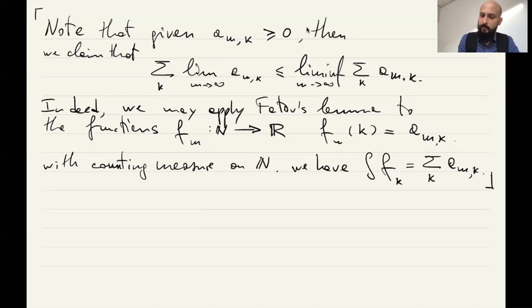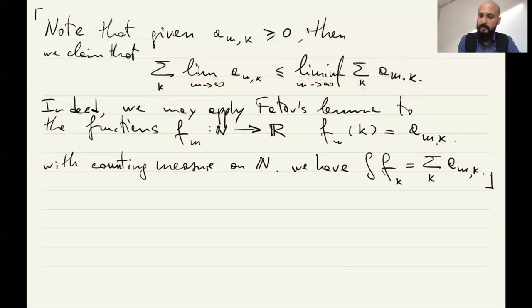So in this space N with the counting measure, we can apply Fatou's lemma to functions. And what does Fatou's lemma say? It tells us that the integral of the limit function is less or equal than the limit of the integral of the functions.